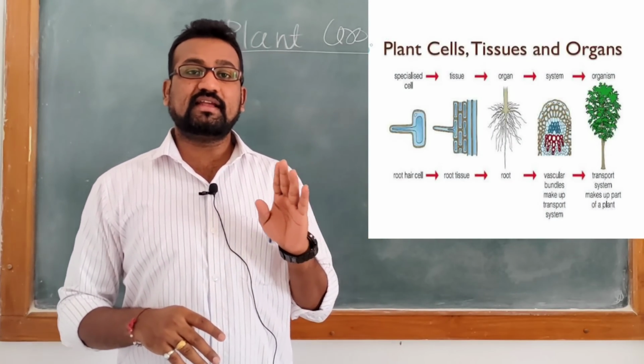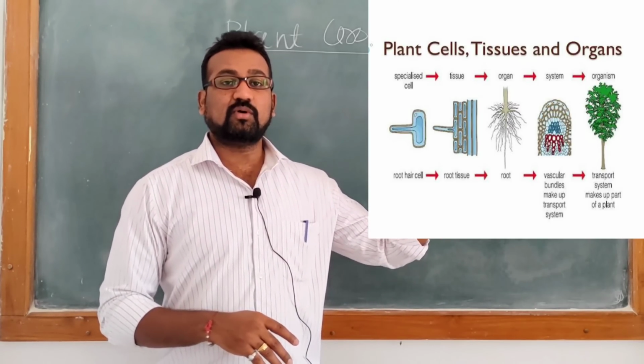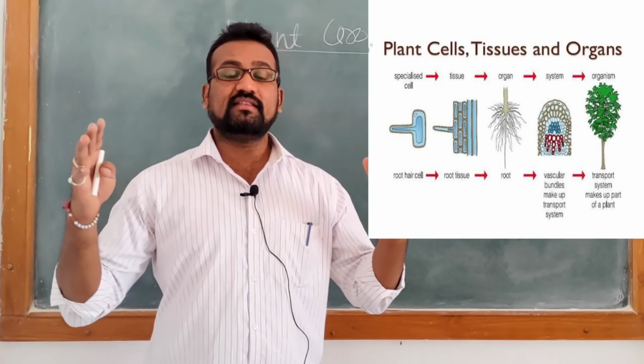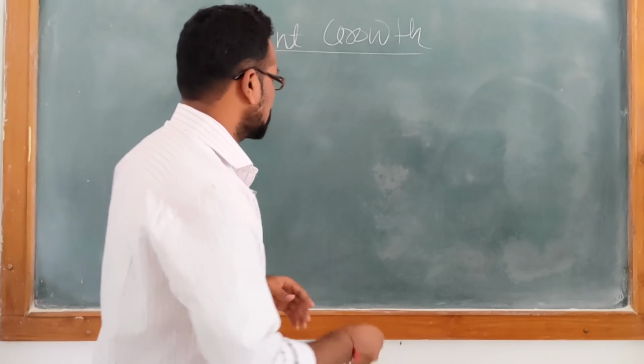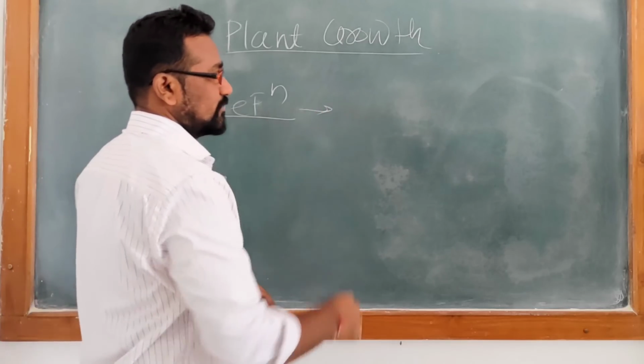The photograph is indicating the stages from the single cell to tissue to organism level where it has gained size. Please listen carefully.